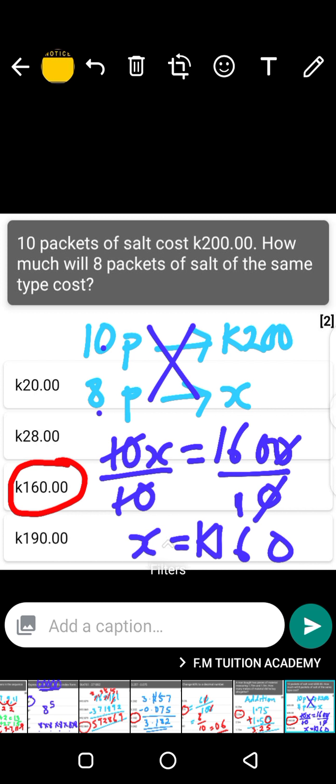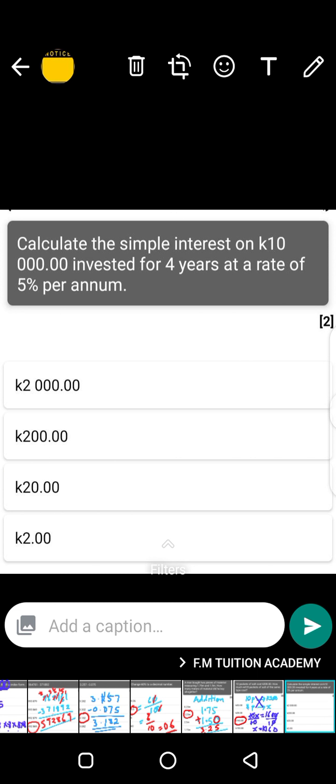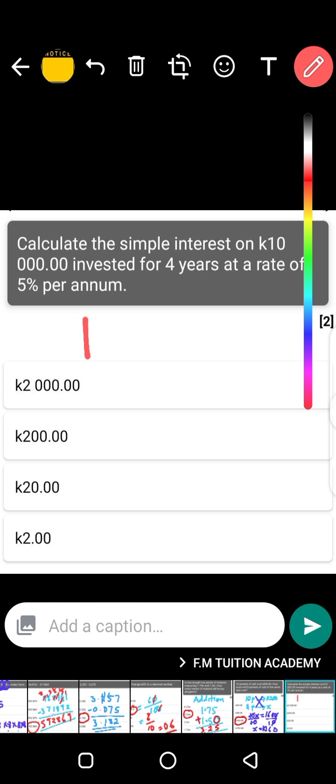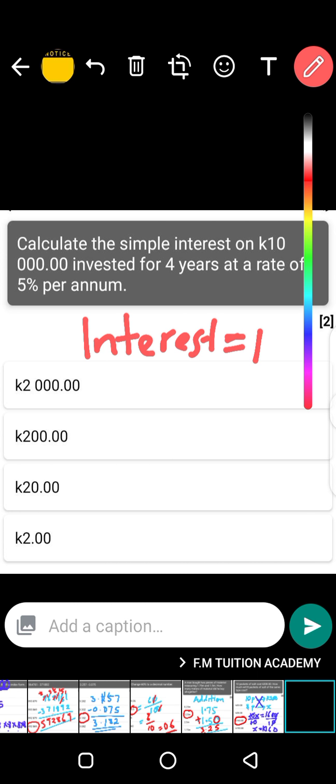Next question. This is lovely. Okay, calculate the simple interest. Okay, I taught you simple interest, guys. You're going to get a distinction. Simple interest is equal to, so interest is equal to PRT. I taught you, it is equal to PRT. If you remember what I said, PRT.